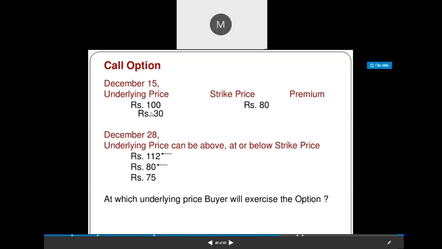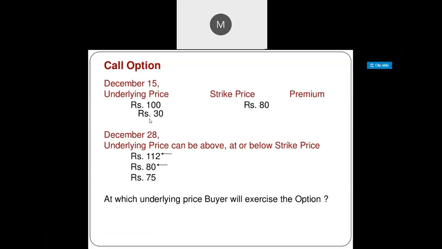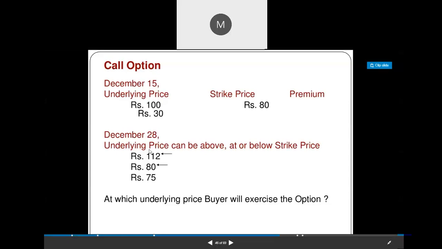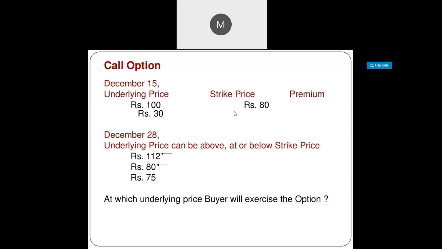In simple words here, for the buyer the loss is minimum and the profit is maximum. So what is the minimum loss? Minimum loss is the premium amount. In three cases, whether the market price is above, equal to, or below the strike price, the buyer of the option contract has to give the premium amount. So the minimum loss for the buyer is 30 rupees.